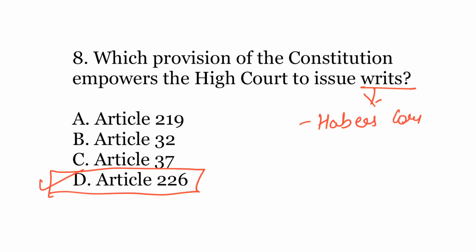First is the writ of habeas corpus, that is against illegal detention. Then there is a writ of mandamus, which means we command, in which a public servant is asked to perform his duty. Third is the writ of certiorari, in which the higher court asks a lower court whether it is certified to pass a particular judgment or not.